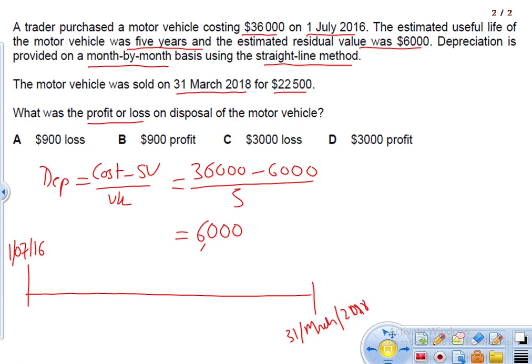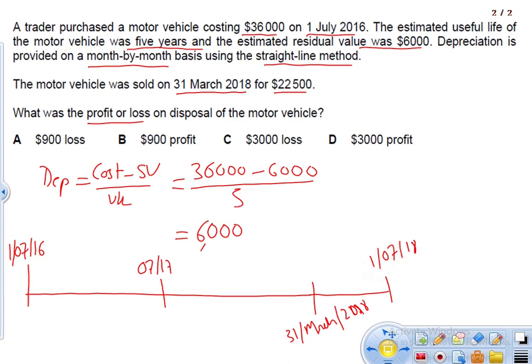From 1st July 2016 to 1st July 2017 is 1 year, and 1st July 2018 would be 2 years. So we did not even use this asset for a full 2 years.